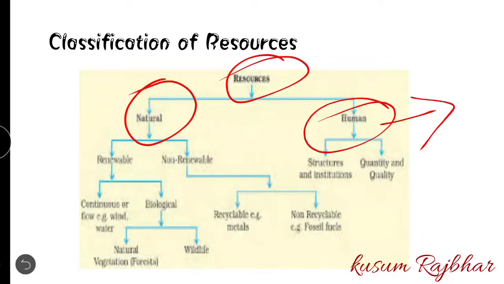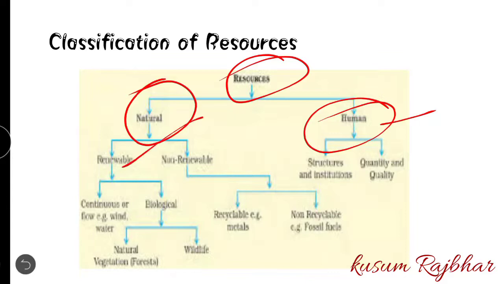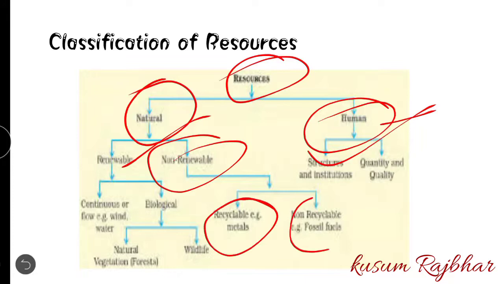Again, renewable resources is bifurcated into two parts, that is continuous flow, for example wind, water, and biological. Biological again divided into wildlife and natural vegetation. These are all the subtypes of this thing, but majorly it is divided into two categories, that is natural resources and the human or man-made resources. Here non-renewable resources is bifurcated into recyclable and non-recyclable. Non-recyclable, the very best example is fossil fuels, and recyclable example is metals.